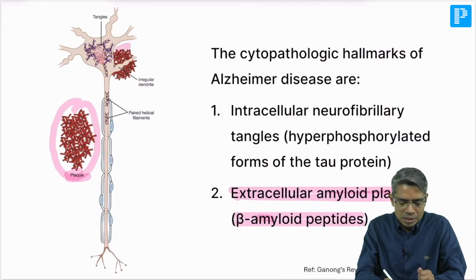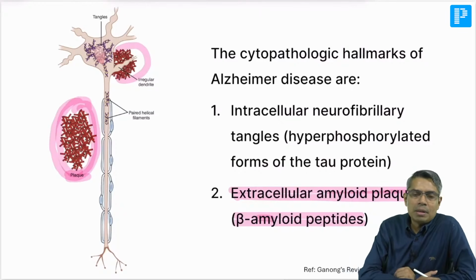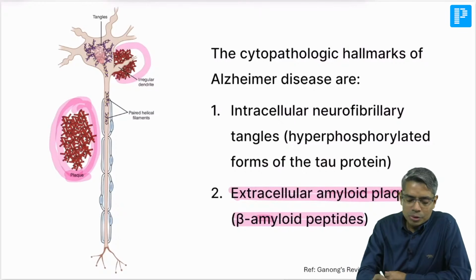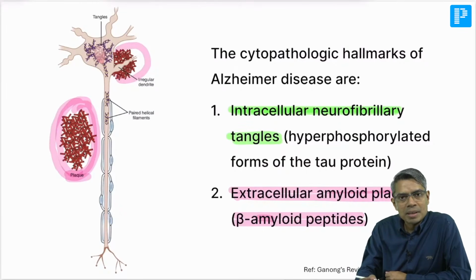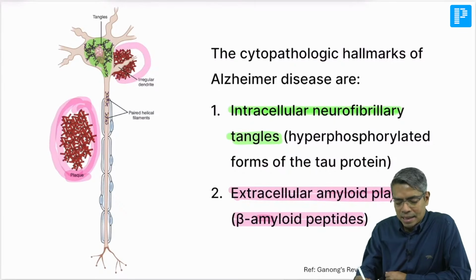So this is the beta amyloid peptides which is deposited outside the neuron. So outside the cell body, outside the dendrites and outside the axon, in both places amyloid plaque formation is there. Okay, but question is not amyloid plaque, the question is neurofibrillary tangles. So these neurofibrillary tangles are basically intracellular, and where they are mainly deposited, they are mainly deposited within the cell body or soma. So see here, these are the neurofibrillary tangles which are basically hyperphosphorylated tau protein.